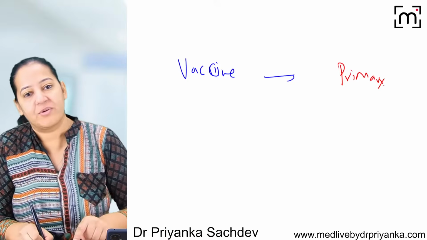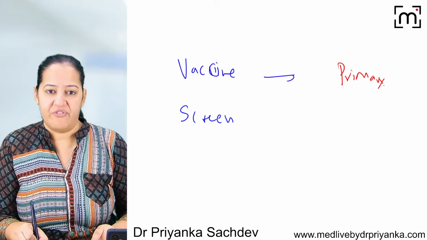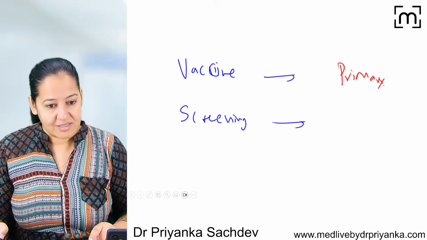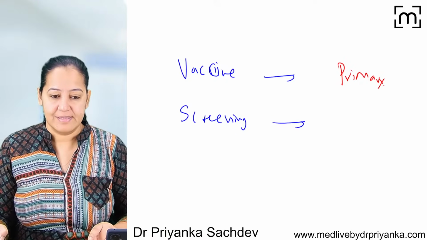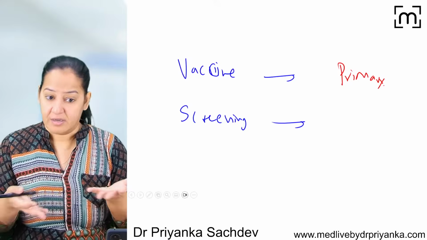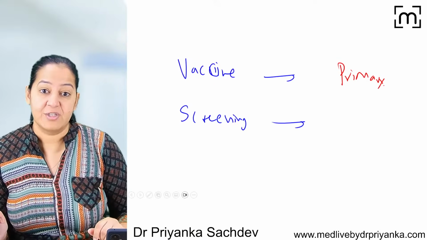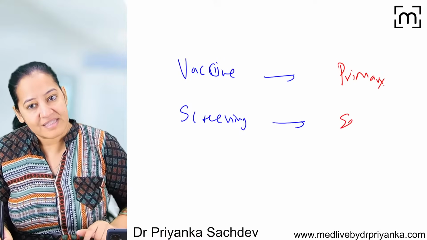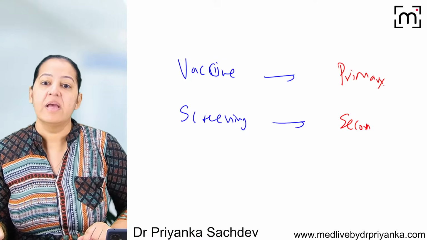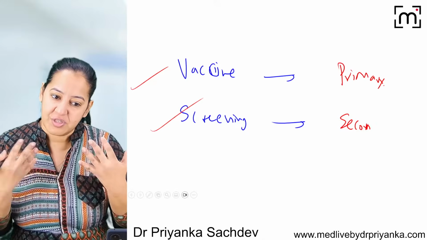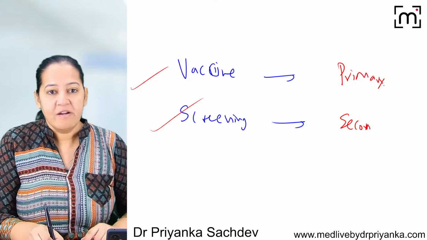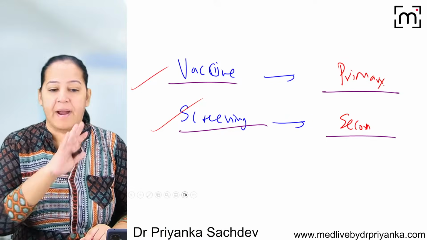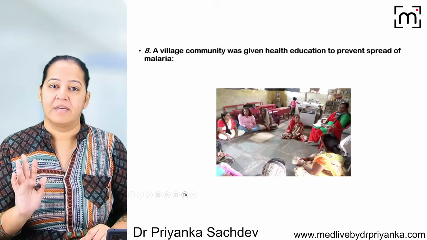And all screening tests, they will give you different tests at different times. For example, pap smear for cervical cancer, breast self-examination for breast cancer. Currently we have seen the urine sugar strip test for diabetes. All screening tests come under secondary level of prevention. These are two very commonly asked questions in your exam. You must understand that vaccines are primary level of prevention and screening tests are secondary, and you must understand the reason behind that. I hope you got it.